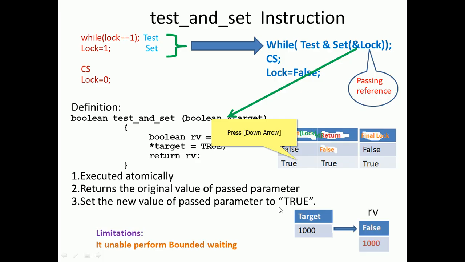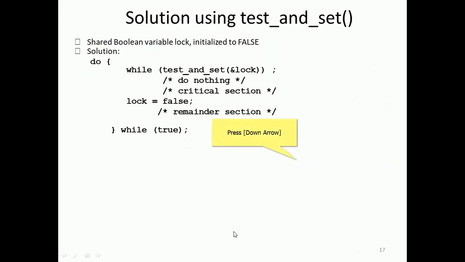So what is progress? Every process wants to get permission to enter the critical section. If they are independently waiting, they get it in order, so nobody will be continuously getting it. The only problem is that it is unable to perform bounded waiting. So let us see how that is going to be solved.